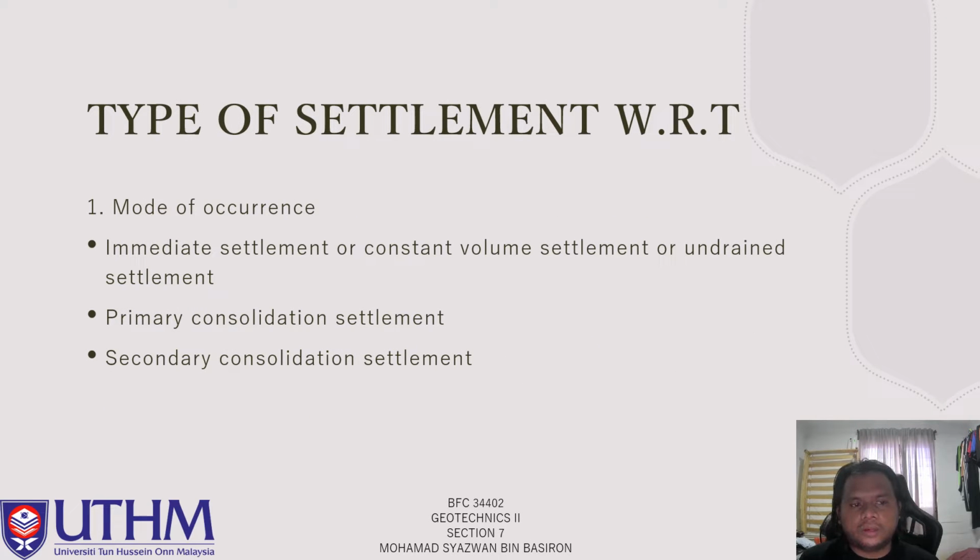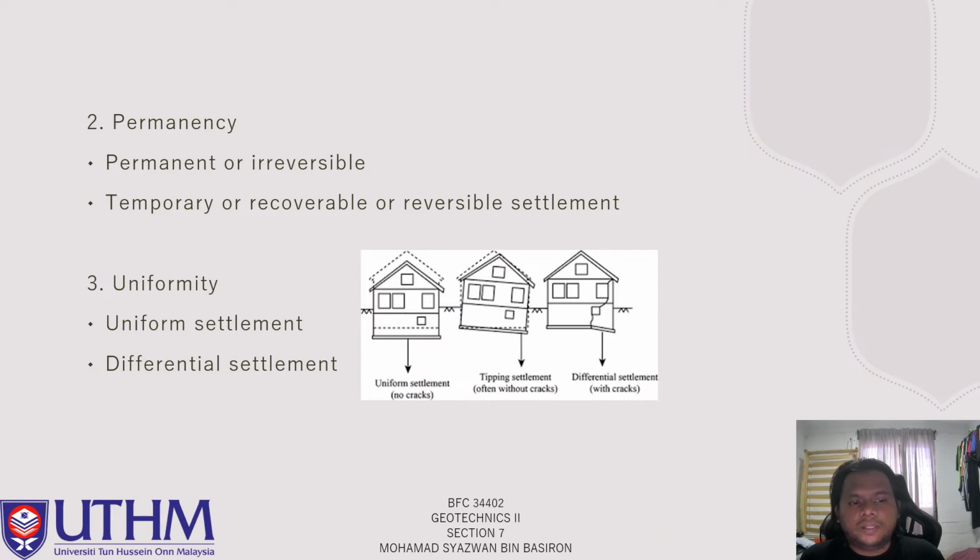Now we take a look at the types of settlement. First, mode of occurrence consists of three types: immediate settlement, or constant volume settlement, or undrained settlement; the second one, primary consolidation settlement; and the last, secondary consolidation settlement. The second is permanency, which consists of two types: permanent or irreversible, and temporary or recoverable or reversible settlement. The last type is uniformity, which also consists of two: uniform settlement and differential settlement.